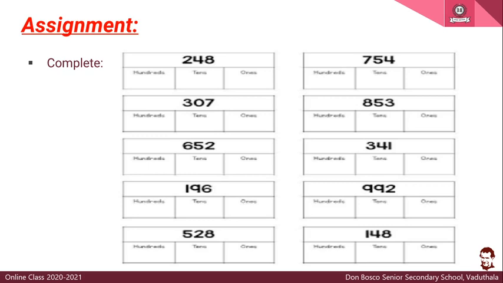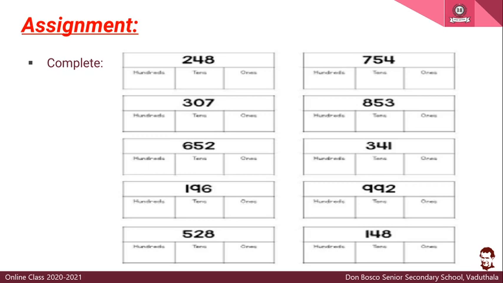Okay, then we will try the last one. 148. What is the number in ones place? Ones place we are having 8 and tens place we are having 4 and 100 place we are having 1. Okay, is it clear to you? From the numbers given, you have to just write the numbers in 100, tens and ones. Copy, draw this table in your notebook, write the number, then fill in the places. Okay, that is the activity given to you.